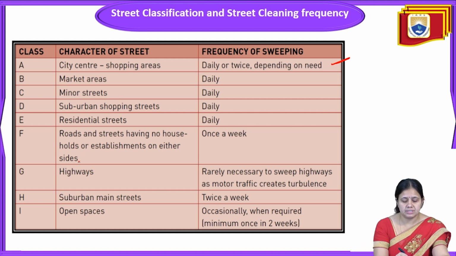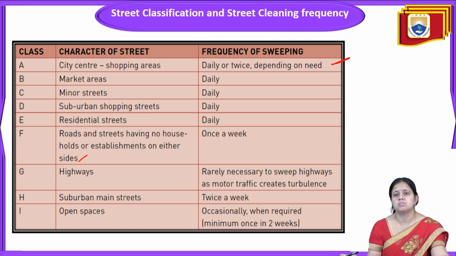Next, in case of roads and streets having no households or establishments on either side, meaning roads which do not have any house on either side, sweeping is once in a week. Same in case of highways, it is rarely necessary to sweep highways as motor traffic creates turbulence.